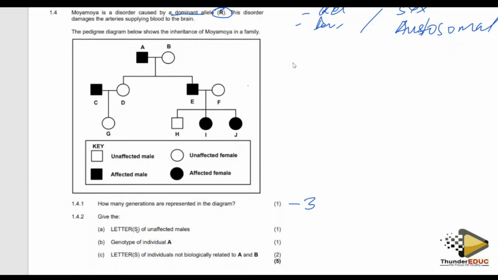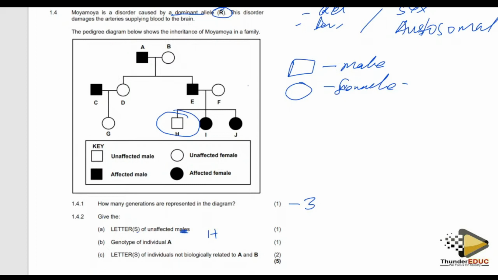An affected male: a box means a male, and a circle means a female. So if they're saying an affected male, a box which is not shaded is unaffected. So I come here and I find out it's only one person who is unaffected. So the answer is supposed to be H. I think that's why it is also 1 mark.